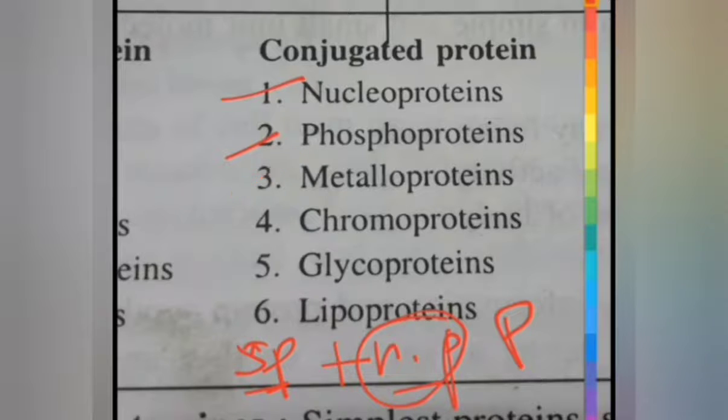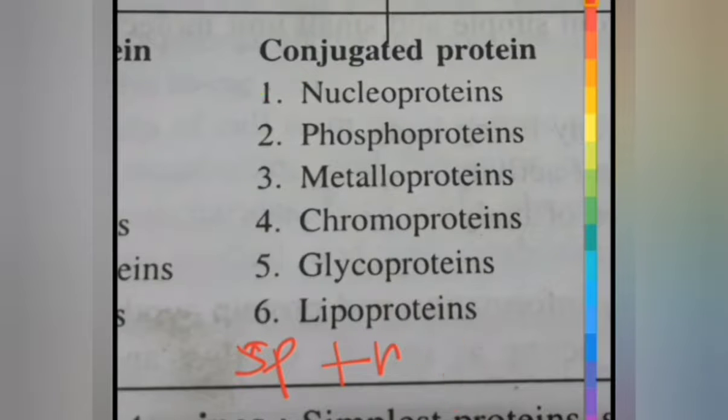Similarly, just like that, chromoprotein, glycoprotein and lipoprotein, where in case of lipoprotein there is a simple protein, and there is a non-protein substance which is the lipid. Thus all these simple proteins and non-protein substances together make up a conjugated protein.